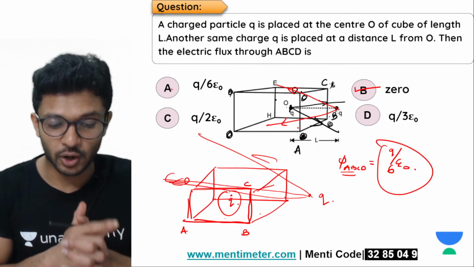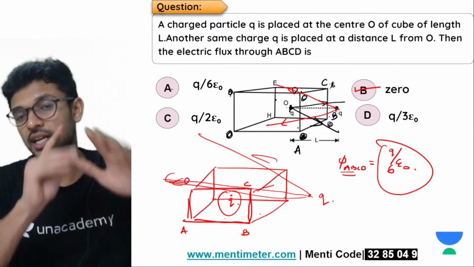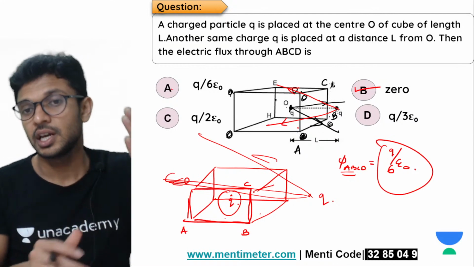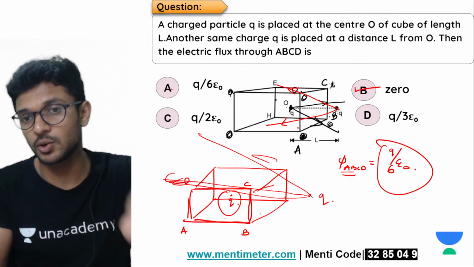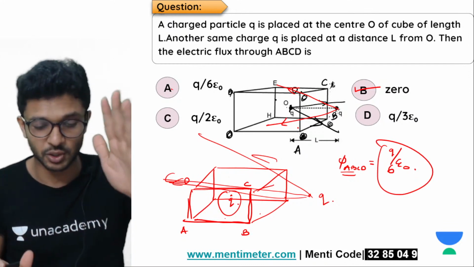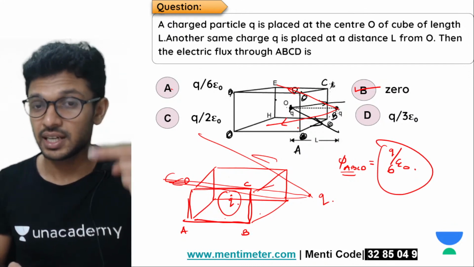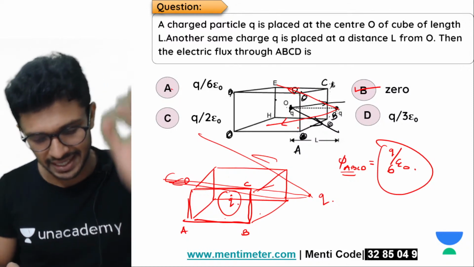Flux linked with a Gaussian surface. You only told the answer, Utkar. It is a total closed surface is what Gaussian surface talks about. Here we are only discussing about a piece of a surface. It is not closed. ABCD is a piece of a surface, not a closed surface. Okay. So yes, there are so many loopholes when you learn a concept and a law. Make sure that you go in deep to it.